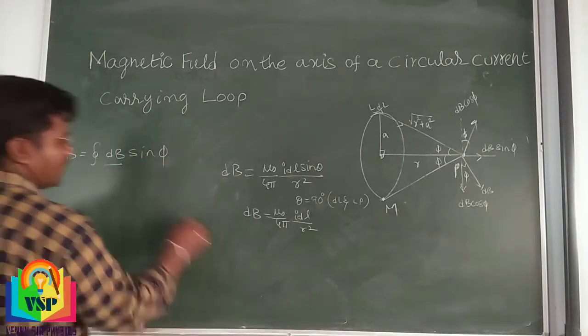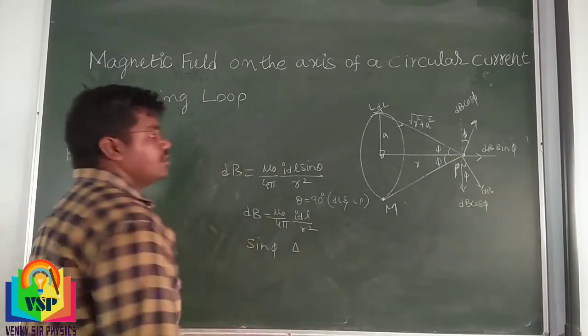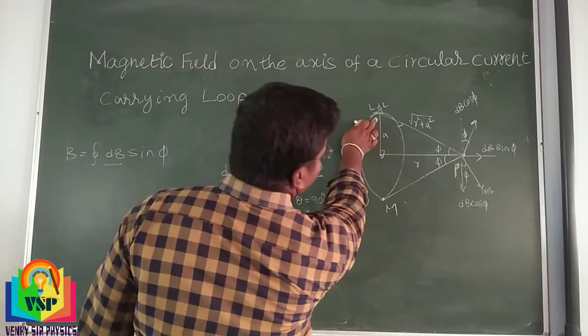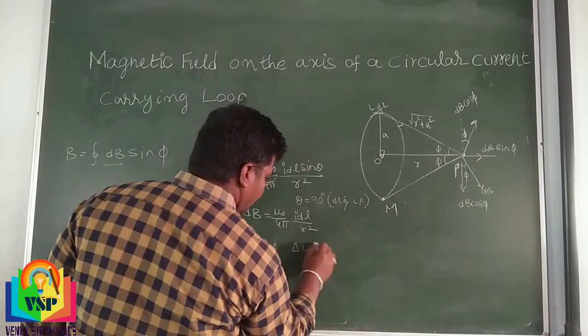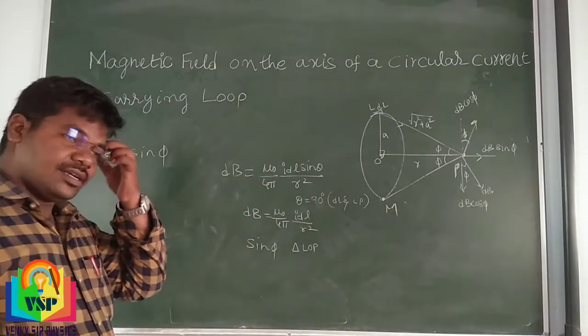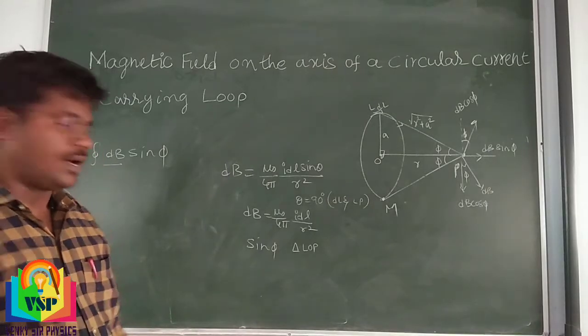Instead of sin phi, consider triangle LOP. What is sin phi? Opposite side by hypotenuse.